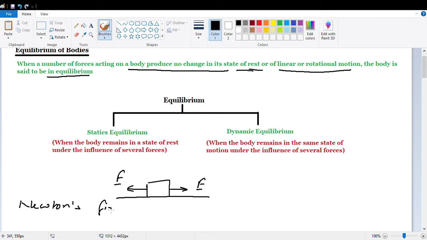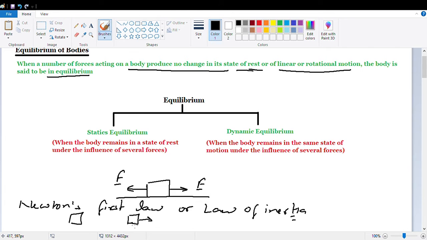First law, or law of inertia we also say. We say according to that law, a body will be in a state of rest or in a state of motion until or unless any external force is applied on it.